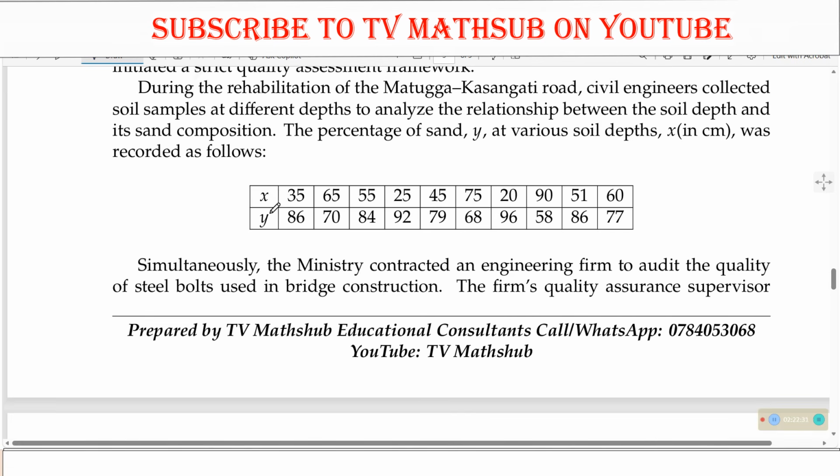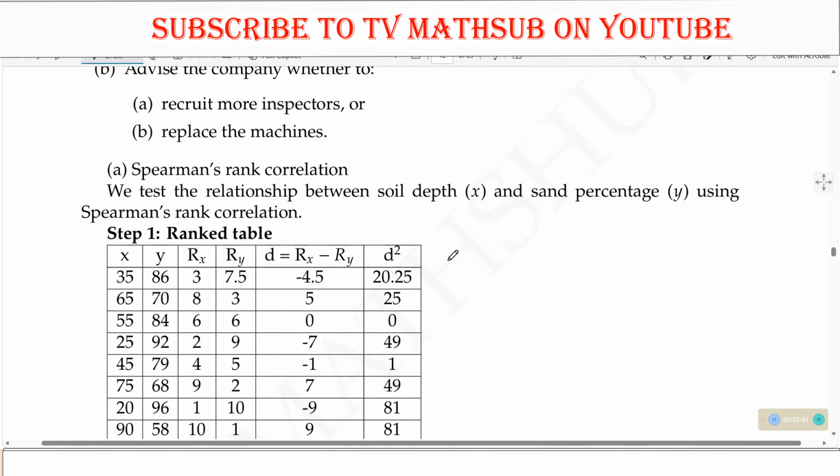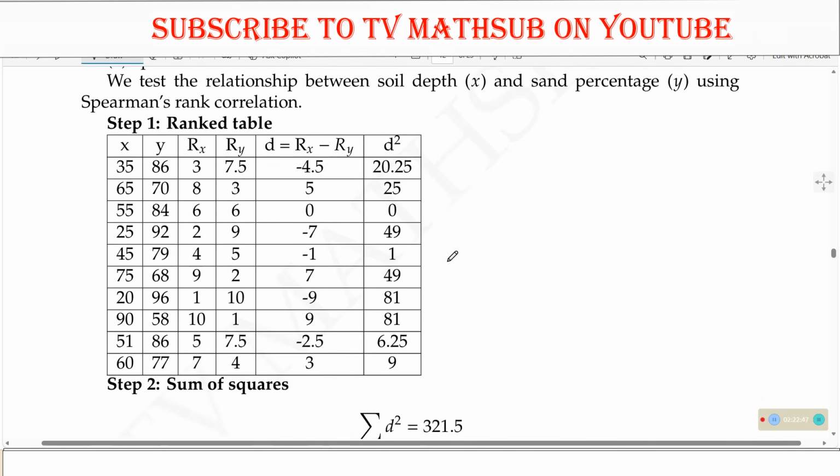So we need to look at the relationship between x and y, and we shall be using the correlation. To look at that, we shall test the relationship between x and y by using the Spearman's rank correlation. That is what we need to use. So we have X values and we have Y values, and we need to rank them. Like he has said, you can use the ascending order or the descending order. We can start from the smallest to the biggest.